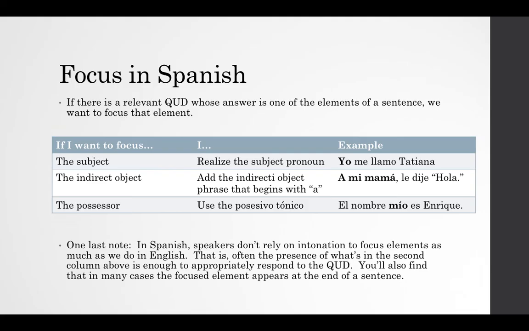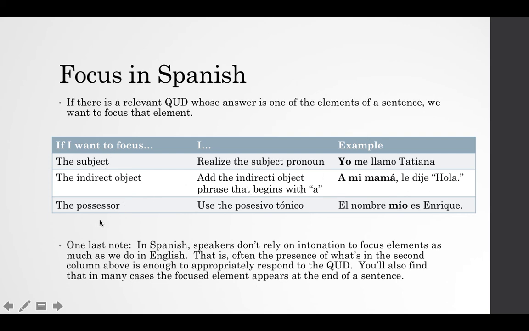So focus in Spanish: if there is a relevant question under discussion whose answer is one of the elements of a sentence, we want to focus that element. If I want to focus the subject, I realize the subject pronoun. For example, "yo me llamo Tatiana." If I want to focus the indirect object, I add the indirect object phrase that begins with a, so I will always say, "a mi mamá le dije hola."